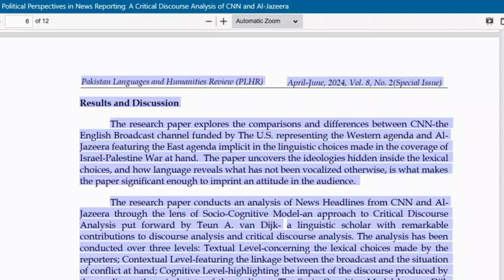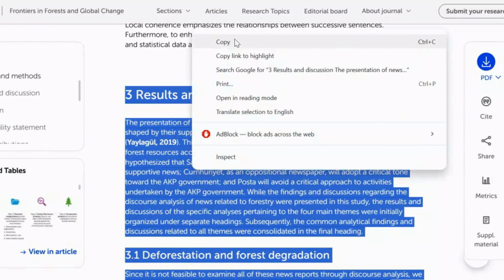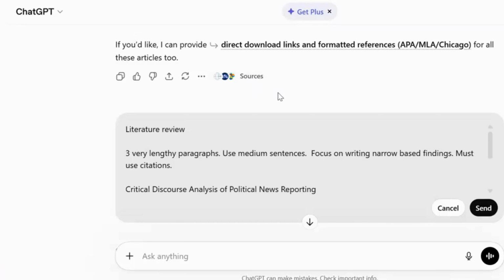First, you copy only the discussion sections of all 4 articles. You can paste around 5 to 6 articles, but only the discussion section at one time in ChatGPT, because ChatGPT does not accept very long text. Then use this prompt, literature review, write 3 very lengthy paragraphs. Use medium-length sentences. Focus on writing narrow-based findings.